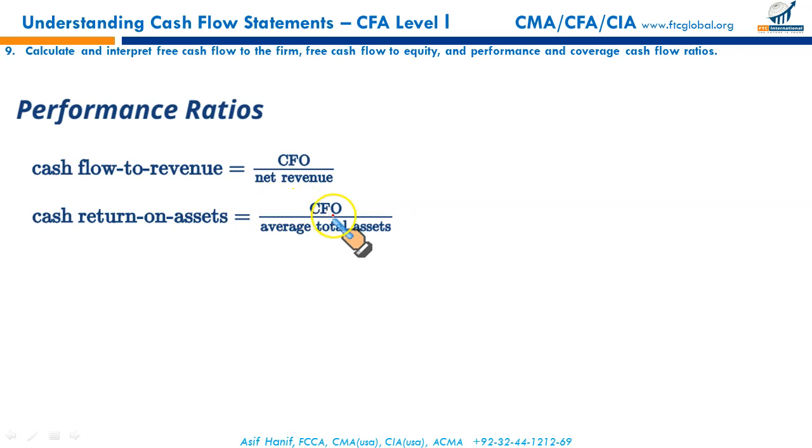Next, cash return on assets. Cash flow from operations upon average total assets. It is similar to ROTA, return on total assets. But instead of net income, here we have cash flow from operating activities. So it is similar to the profitability ratio of return on total assets. We have used CFO instead of net income. So it is more or less how much cash has been generated from operations rather than taking net income. CFO is what fraction of average total assets.